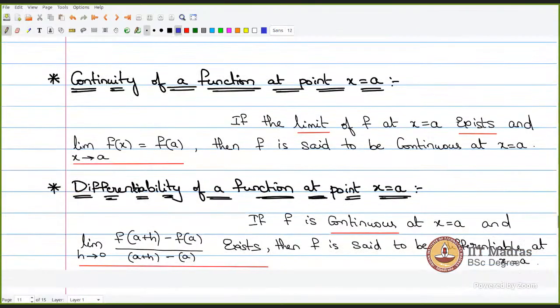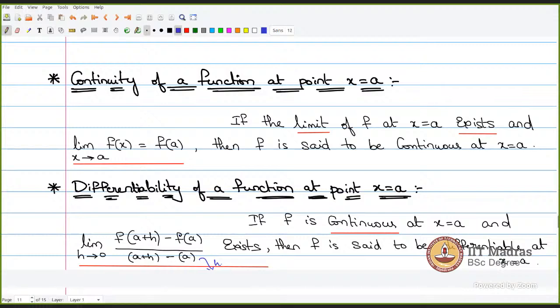Now we see what differentiability is, very quickly. So differentiability of a function at point x is equal to a. For differentiability, f should be continuous at x is equal to a. For continuity, the limit should exist. And there is an extra condition: for differentiability, firstly it should be continuous. So f is continuous at x is equal to a, and along with that, there is another limit value we are going to check, which is limit h tends to 0, f of a plus h minus f of a, by a plus h minus a. So the denominator is nothing but h. You can simplify that. I have written it like this.